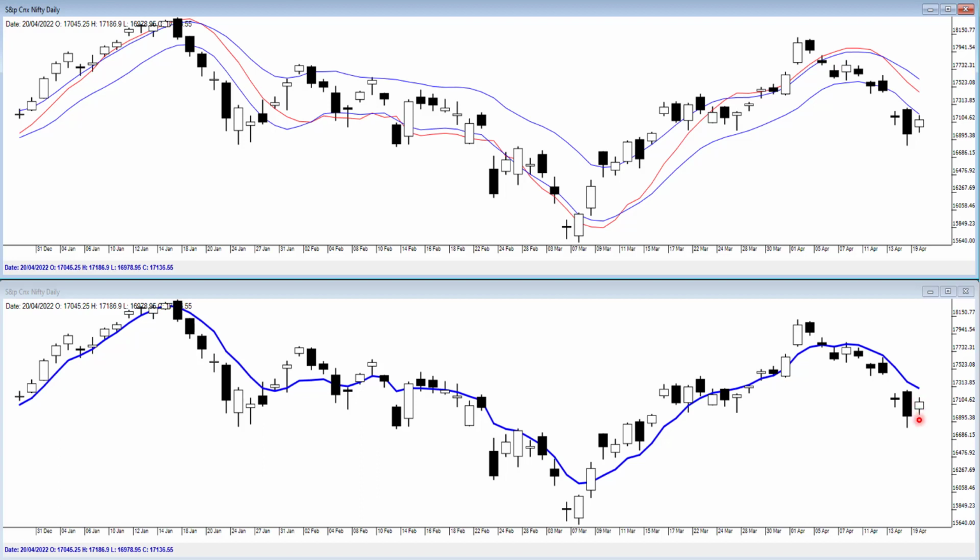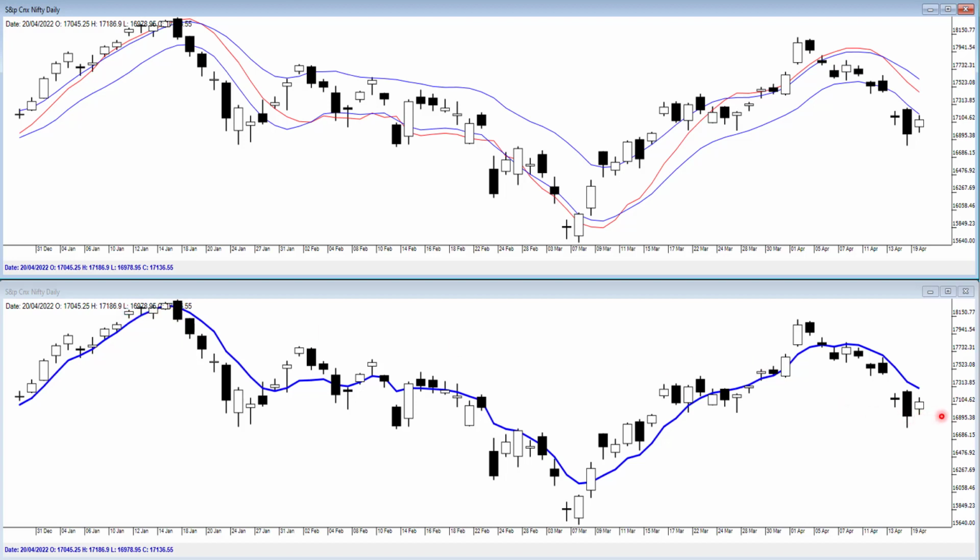But the width of this price candle, today's candle, is also very narrow. So we have a narrow inside day today, which means that a breakout above or below should be a tradable breakout. What are the levels? Let's see. Today's low is 16,978. So we can round it off to 17,000.